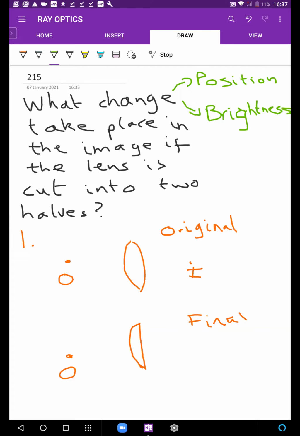Position aspect and brightness aspect. And you can of course think about other aspects like blur बनेगा या कटा हुआ बनेगा if you feel.